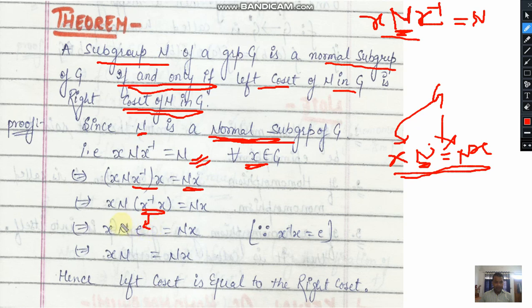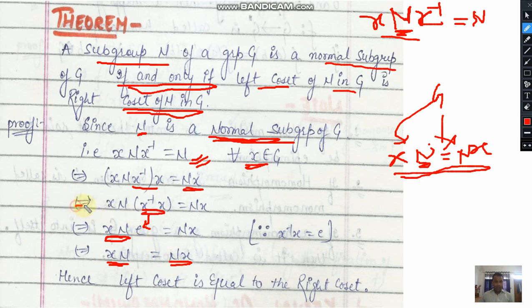When we multiply the identity by any subgroup or by any set, there will be no change to that set. So this result will be equal to xN. So here we can say that xN, which is the left coset, is equal to the right coset.